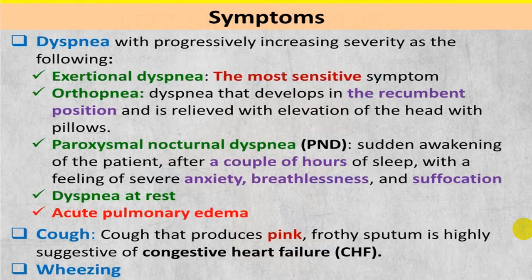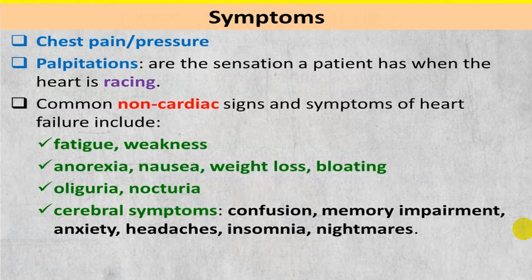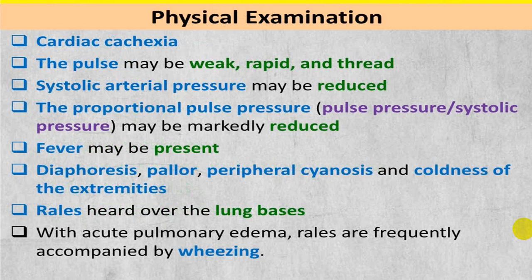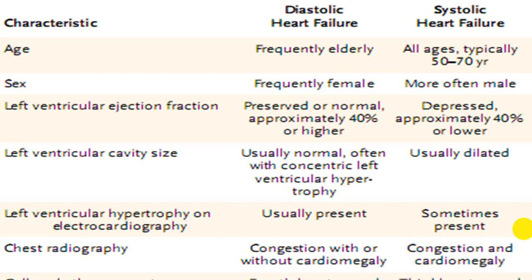We have already mentioned exertional dyspnea, orthopnea, PND. Dyspnea at rest is called orthopnea. And because of acute pulmonary edema, cough, blood-stained frothy sputum, wheezing, chest pain, palpitation, fatigue because of lack of blood supply to the muscles, anorexia, nausea, vomiting, cerebral symptoms, cardiac cachexia, systolic blood pressure is reduced, pulse pressure is reduced, diaphoresis, peripheral cyanosis, cold clammy extremities, central cyanosis, basal crackles, wheezing sounds.